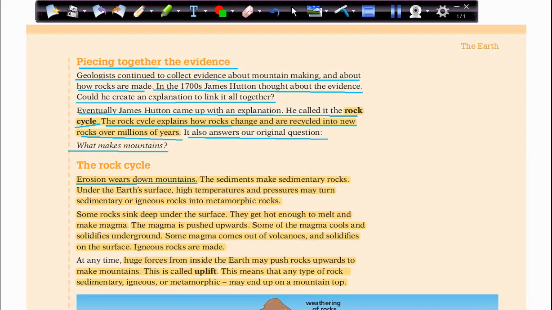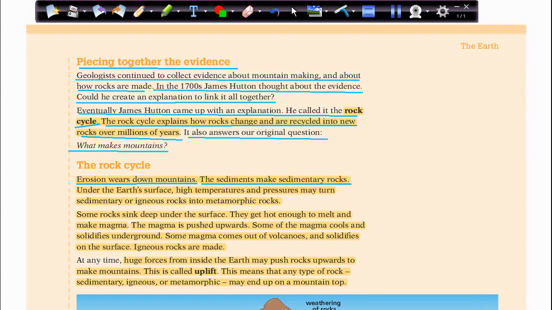When weathering with transportation is happening, this is called erosion. So erosion can wear down these mountains, like we can say it can break them into smaller pieces. We call them sediments. These sediments make sedimentary rocks. When they gather together, they can make sedimentary rocks. So first, they were mountains. Then, this erosion can break them down into smaller pieces.